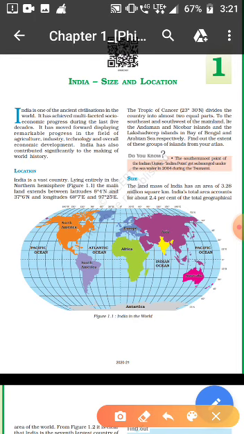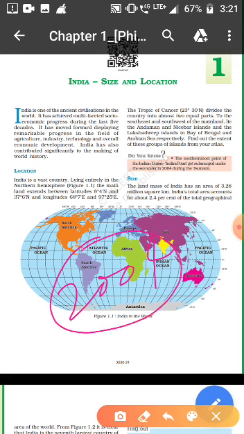Another question you can see here is Indira Point. Indira Point is the southernmost point of the Indian Union. The southernmost point of India is Indira Point. It is not there now. In 2004, due to the tsunami, it went under the water, submerged into the water.